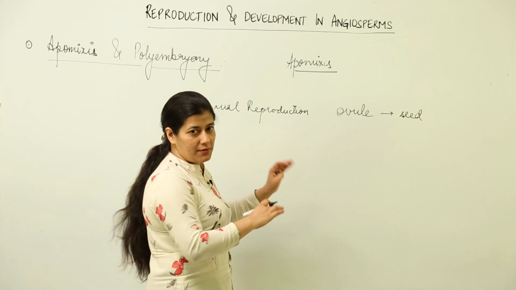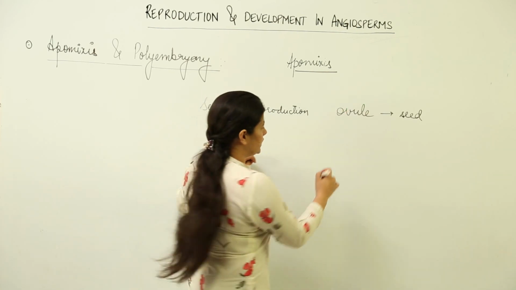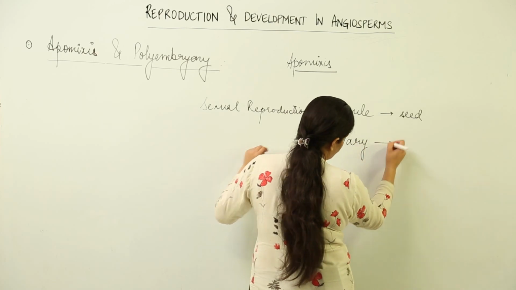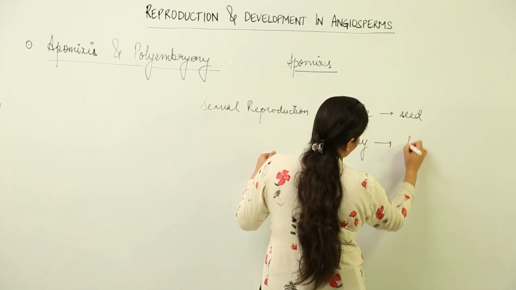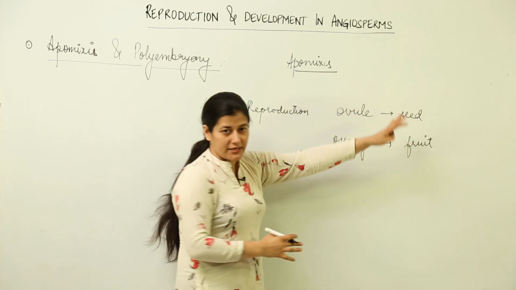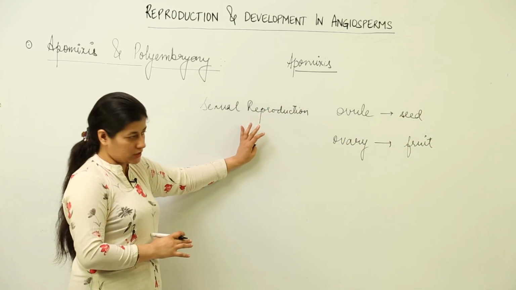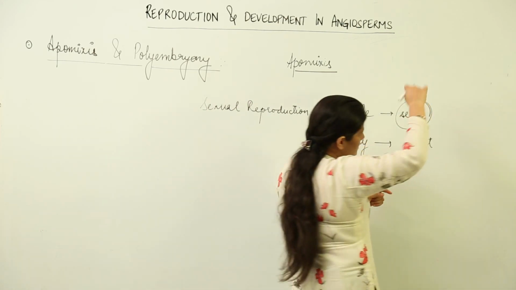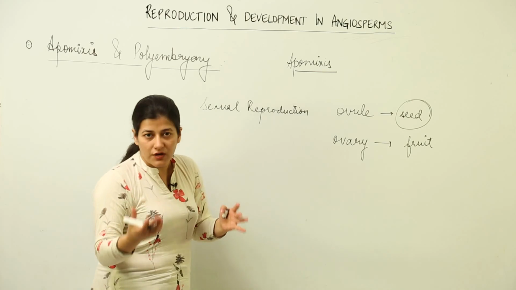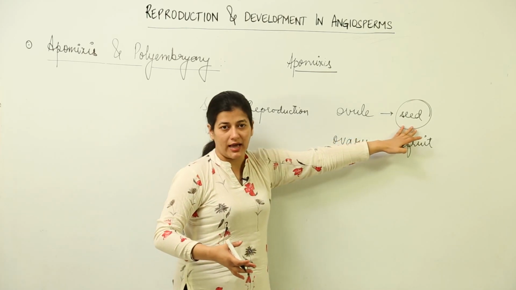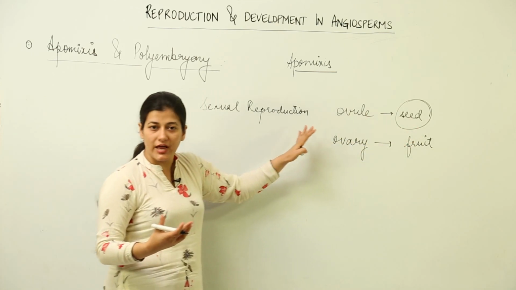At the same time, because this ovule lies within the ovary, the transformation that takes place at ovary level is that this ovary would get changed into a fruit. So this is what takes place whenever we are dealing with sexual reproduction. Of course, this particular result is a consequence of fertilization, pre and post fertilization events, and this is what we get in hand after sexual reproduction has taken place.